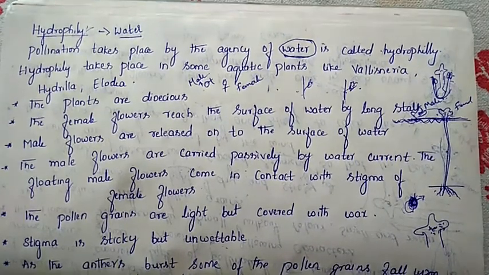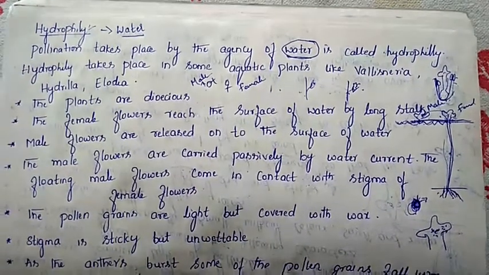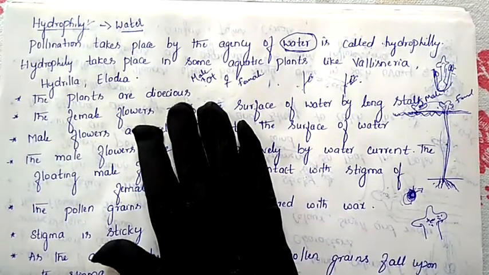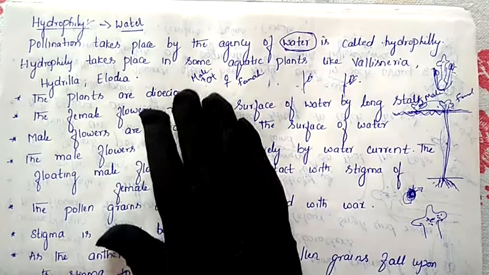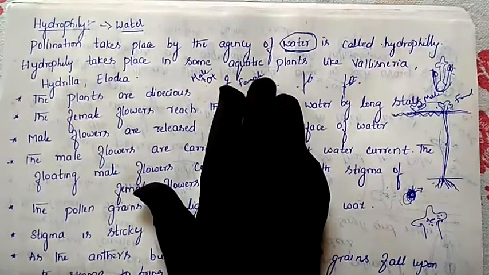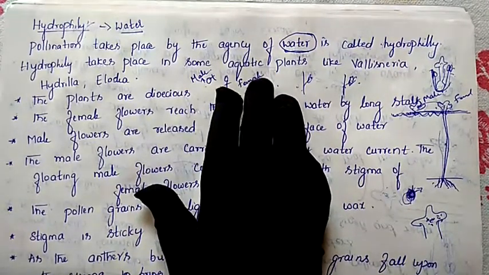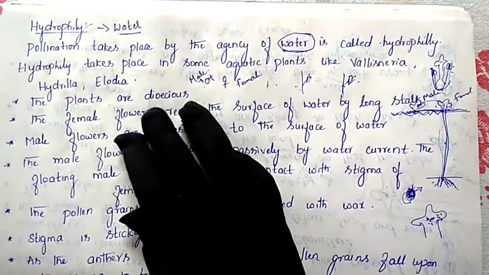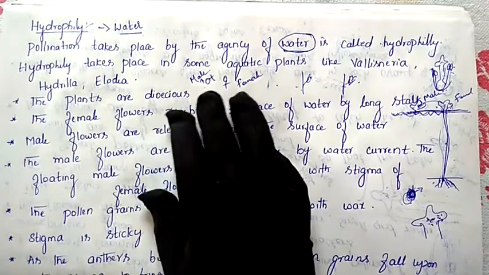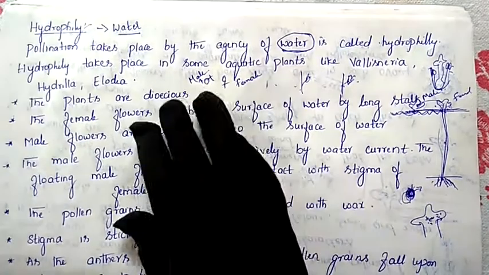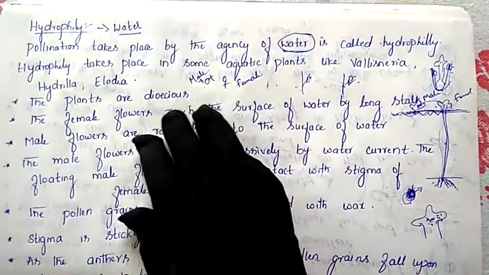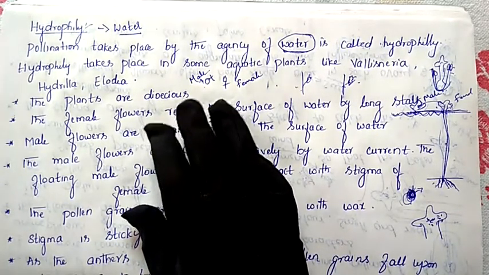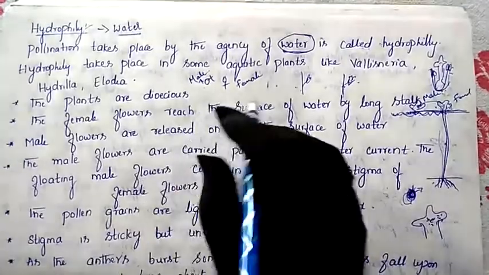What is the first character? The plants are dioecious. What is the meaning of dioecious? Male and female flowers are present separately: the male will be separate, the female will be separate. So this is the male, this is the female.